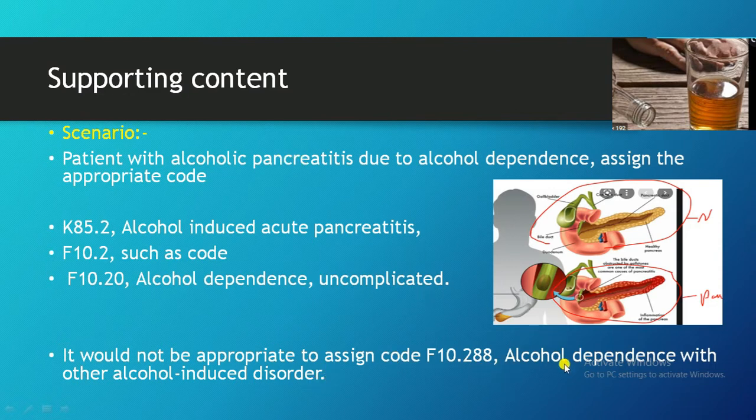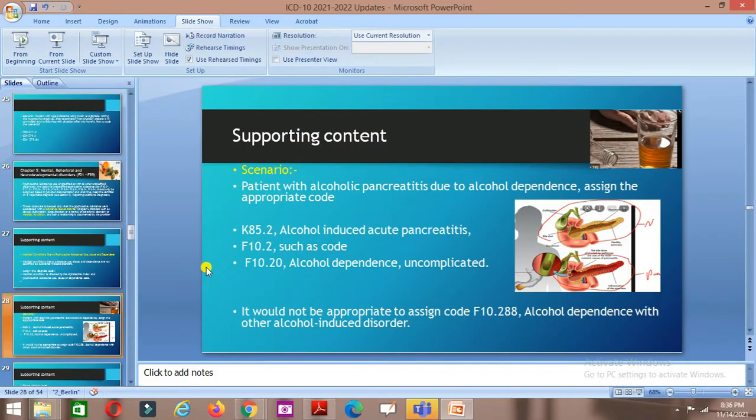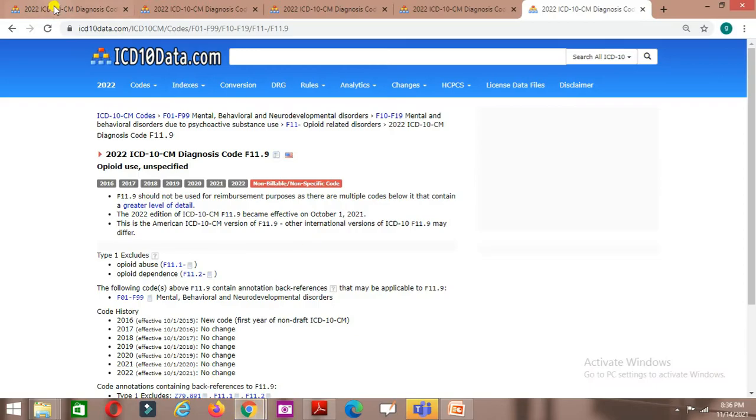Pancreatitis. Because of what? Alcohol dependence. So okay, I'll code this. No, this is not the correct one. First we have to code the medical condition and then we have to code the alcohol dependence ICD code. So for your better understanding, we'll see in the software also.